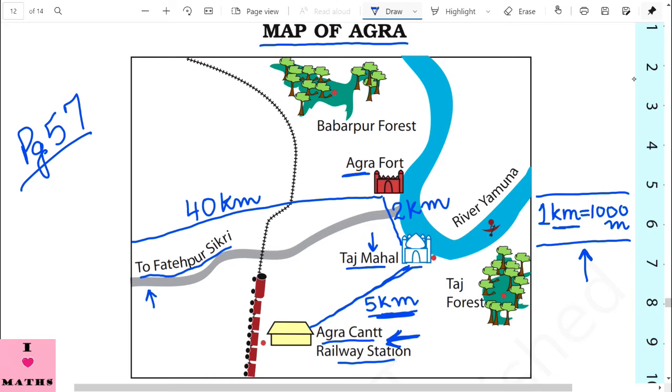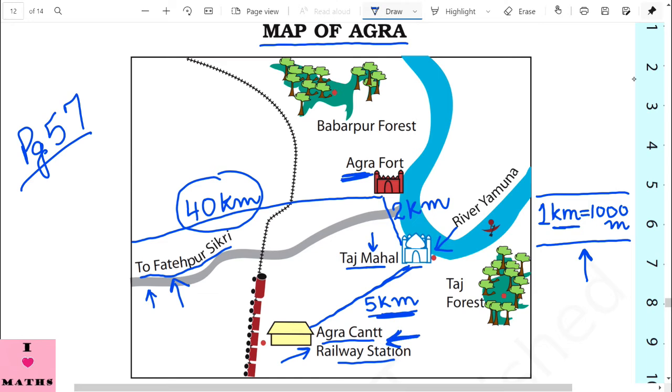Whereas Fatehpur Sikri is very far from Agra Cant railway station, because this is the road which goes to Fatehpur Sikri. It has not been shown in the map, and it has been shown that Fatehpur Sikri is 40 kilometers from Agra Fort. So children, Fatehpur Sikri is farther away from Agra Cant railway station in comparison to Taj Mahal.